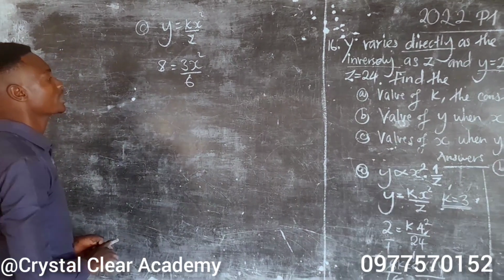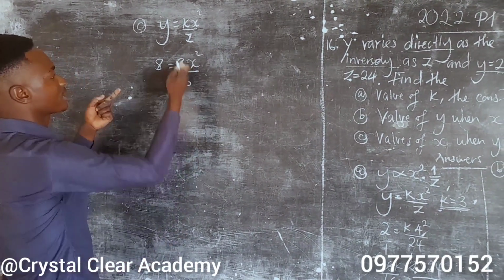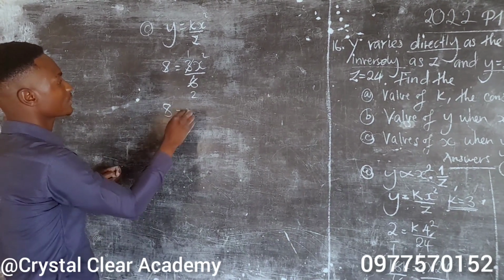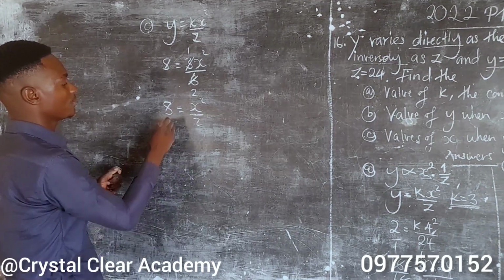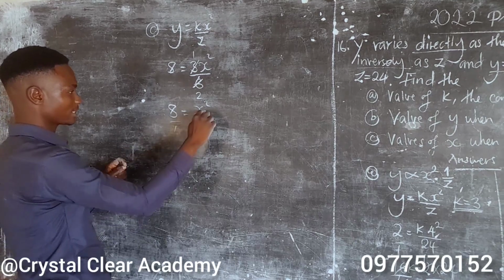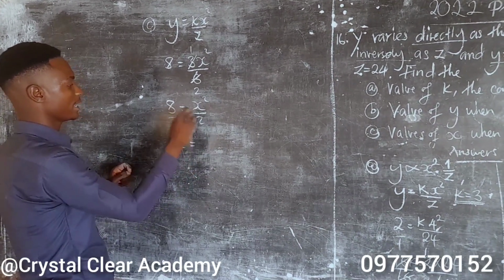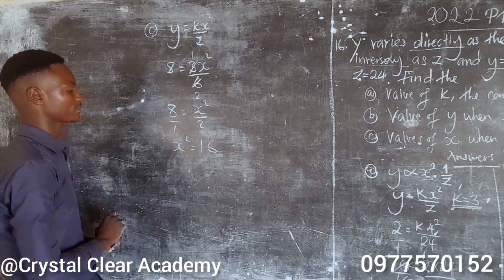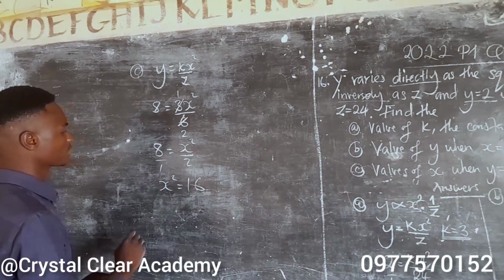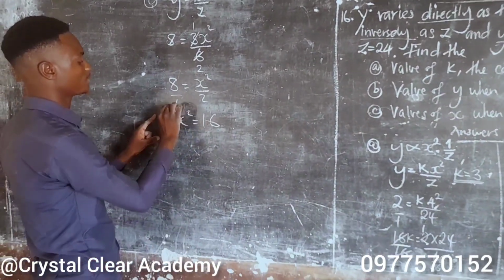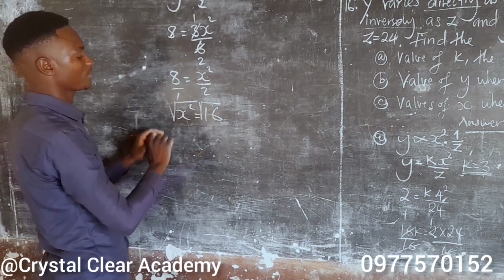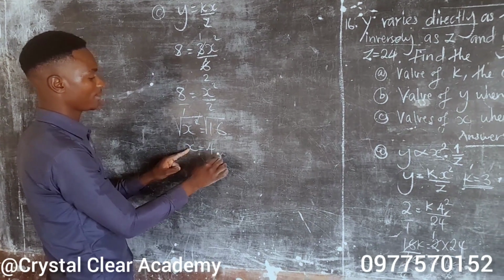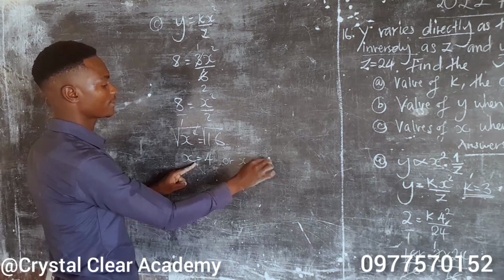Alright, so what we're going to do here, we can reduce. 3 into 3, 1. 3 into 6, 2. So we have 8 is equal to x squared over 2. We can cross multiply. 1 times x squared is x squared. 8 times 2 is, of course, 16. So what we're going to do is to square root both sides. When you square root both sides, you're going to have two values. The square root of 16 is 4 or negative 4.